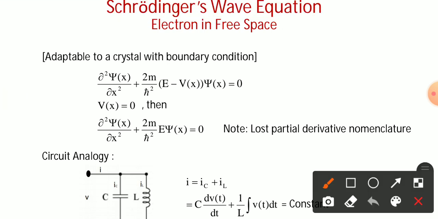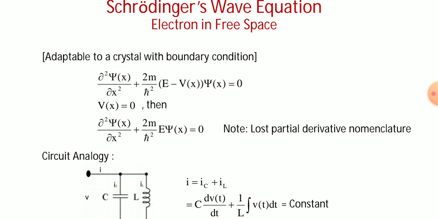Since V of x is 0 here, it can be written as del square psi of x by del x square plus 2m by h cut squared times E psi of x equal to 0. So this is the free particle differential equation.